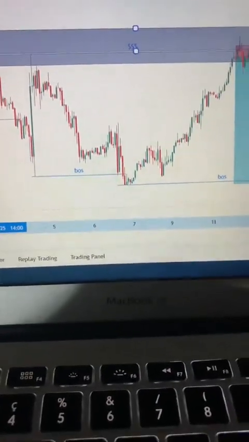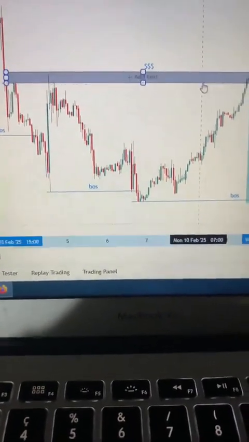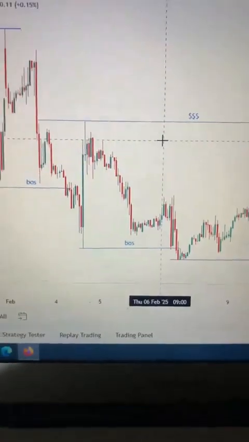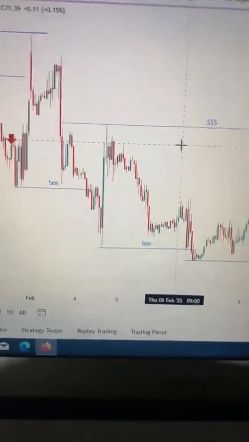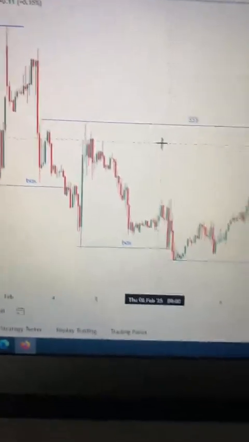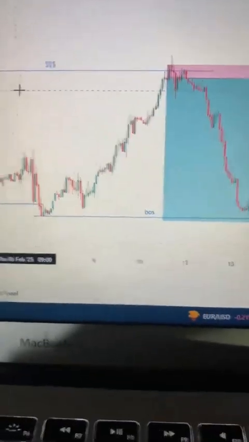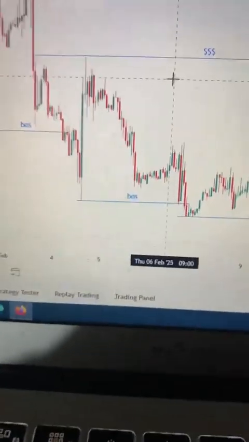Just like this. As a smart money trader, if you don't understand liquidity, what did you learn, my guy? You say you are a smart money trader, you don't understand liquidity. What are you learning, bro? I'm asking you. As a smart money trader, you must understand liquidity concepts. We have different types of liquidity. I'm not going into that because of our time.